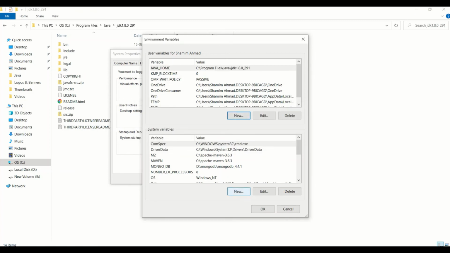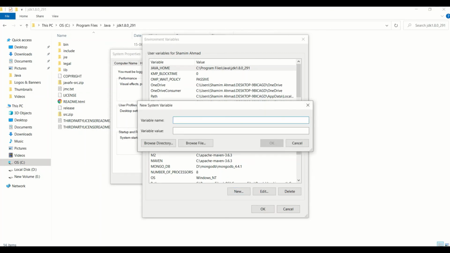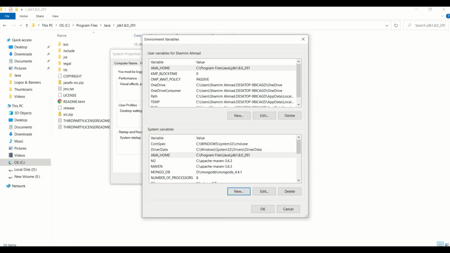And same variable for system, and same path. Once the variable is created, you need to add this variable in this particular variable which says Path.